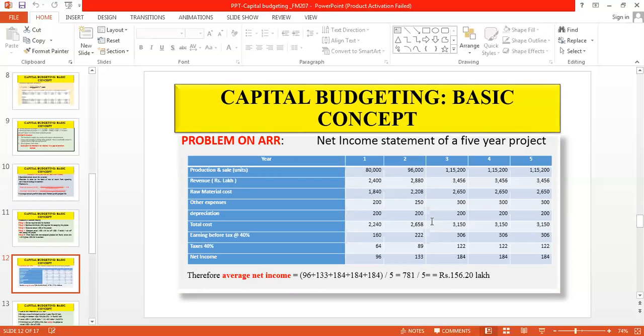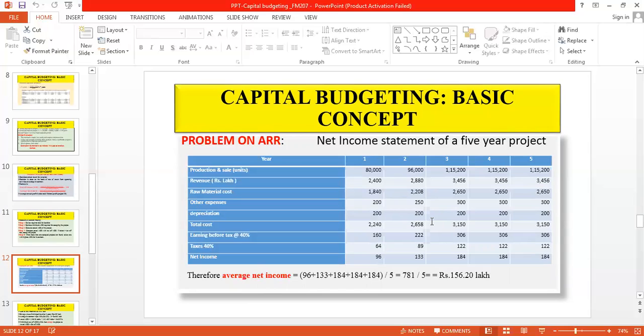Here, the problem and its solution are shown simultaneously in this particular table. In this table, we have considered a machine of 5 years life. In these 5 years, net income is calculated in the table.